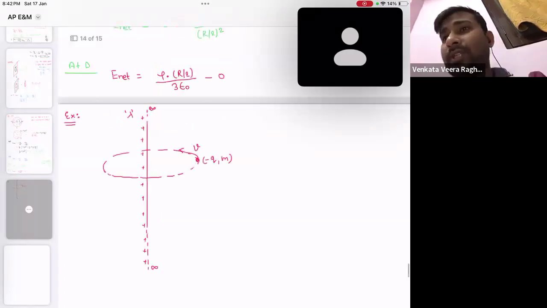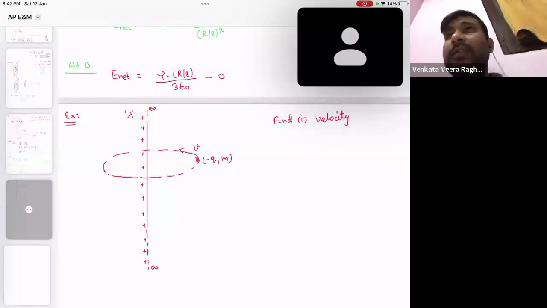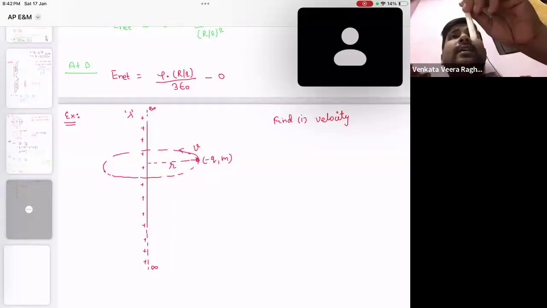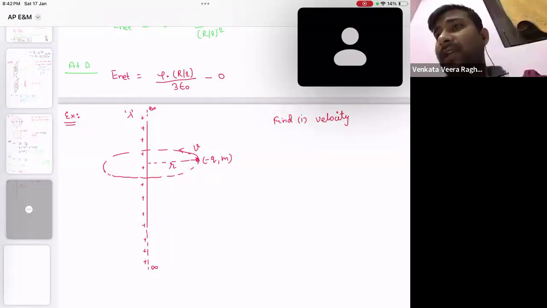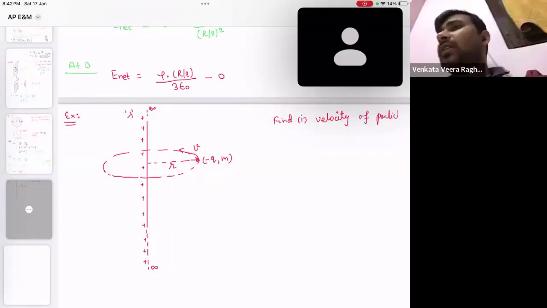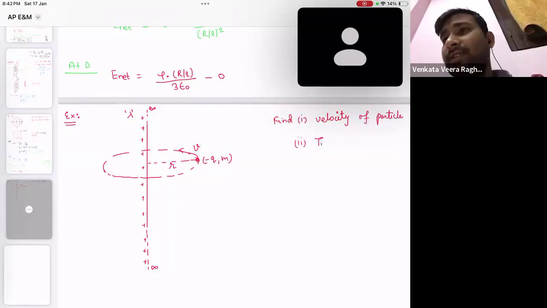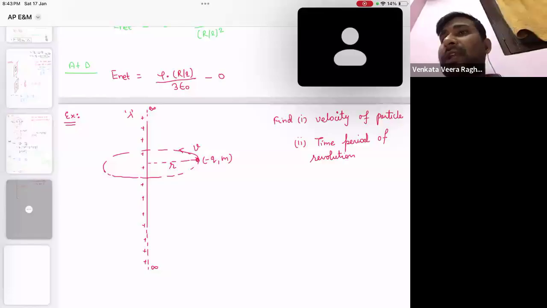The question asks: find, first, the velocity of the charged particle. This is the radius of the circular path. A line charge is there, and a particle is revolving around it; find the velocity of the particle. They can ask you kinetic energy also. And second, the time period of revolution. It's a uniform circular motion. Find the time period of revolution of this particle.